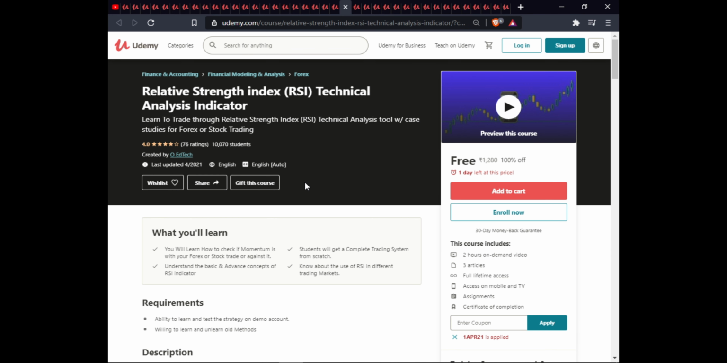The next course is Relative Strength Index, RSI, Technical Analysis Index. In this course, you will learn how to check if the momentum is with your forex or stock trade or against it. Students will get a complete training system from scratch. Understand the basic and advanced concepts of the RSI indicator. Know about the use of RSI in different trading markets. This course is 2 hours on-demand video, 3 articles, full lifetime access, extra warranty, and assignment and certification of completion.